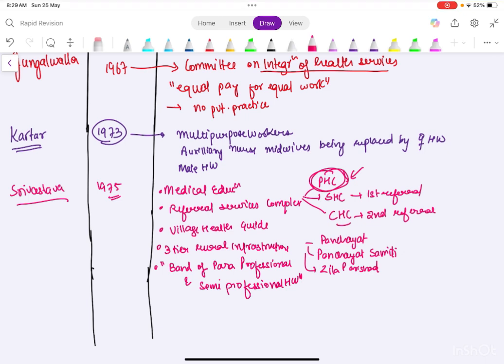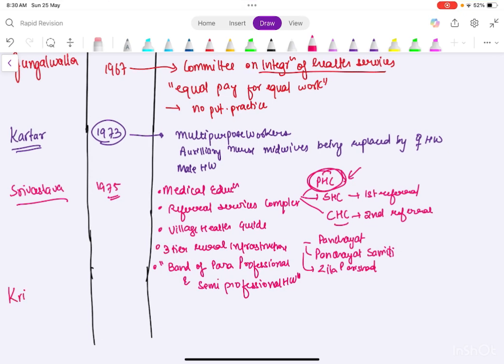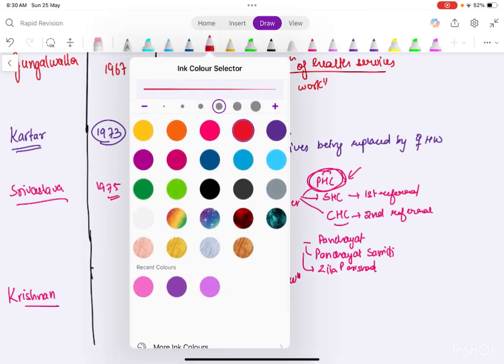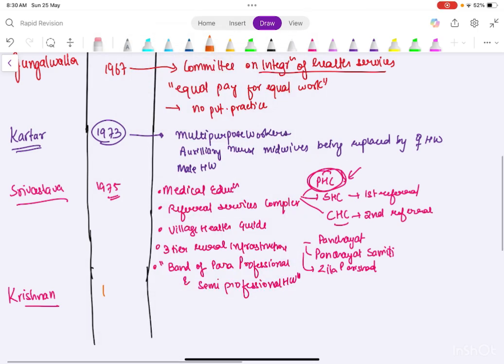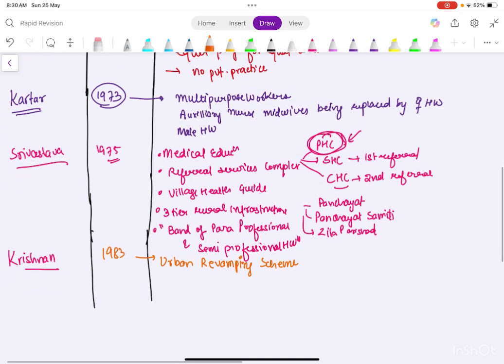Then there was one more. Now 2 more committees are left, so we'll just cover them. So there was the Krishnan committee. Now this Krishnan committee was in 1983, you need to know the years. Now there's just one thing that you will remember about this, that is the urban revamping scheme. So even if you forget, there's a rapper Krishna, so if you remember this, then he does pop, right? So that's urban music, so that's why Krishnan.